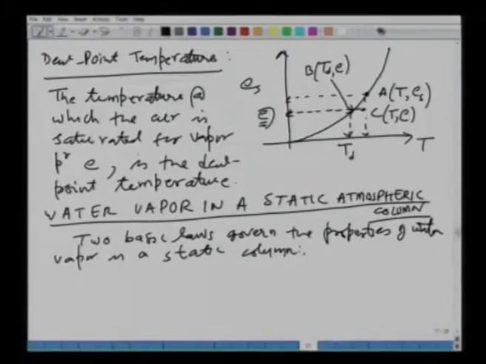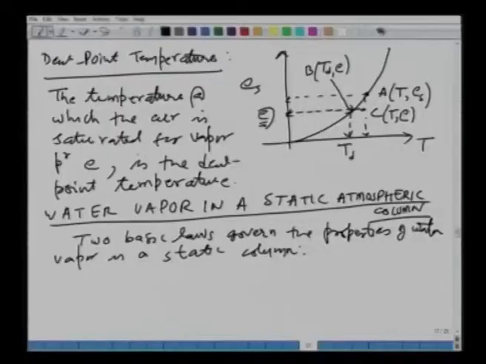To be able to find out the quantity of water or water vapor in a static atmospheric column, we will use two basic laws. We will combine these two and then generate a few equations, and then I would like to look at an example of that. So, let me first write down these two basic equations.